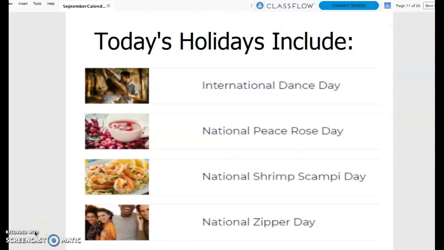And our interesting holidays for today include International Dance Day, National Peace Rose Day, National Shrimp Scampi Day, and National Zipper Day.